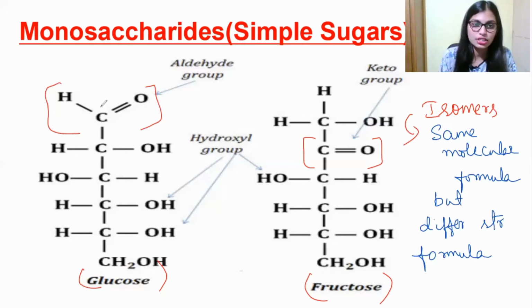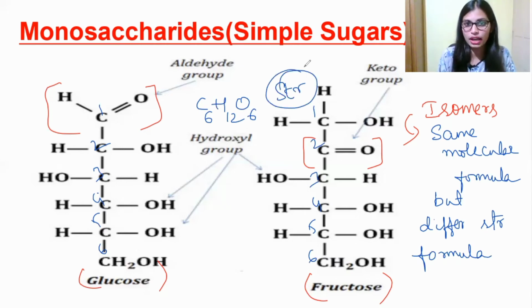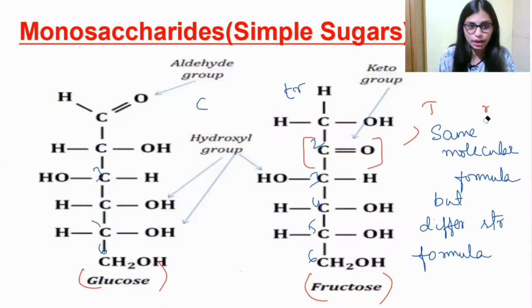You can see over here, glucose contains 6 carbons and fructose also contains 6 carbons, but they differ in structure. Both have the molecular formula C6H12O6. You can count the carbon, hydrogen, and oxygen. We get the same number of carbon, hydrogen, and oxygen, but they differ in their structure. That's why glucose and fructose are called isomers. Based on the aldehyde group and keto group, these two are classified.